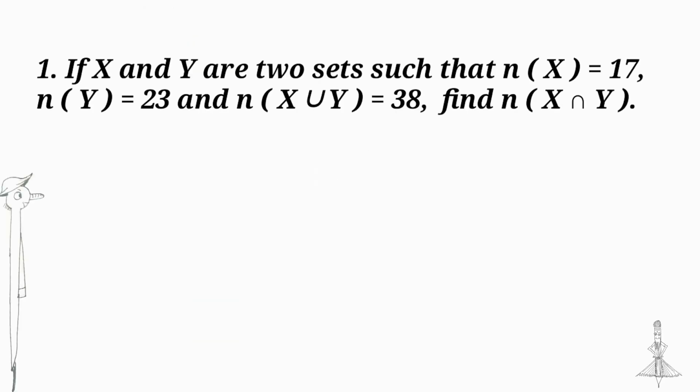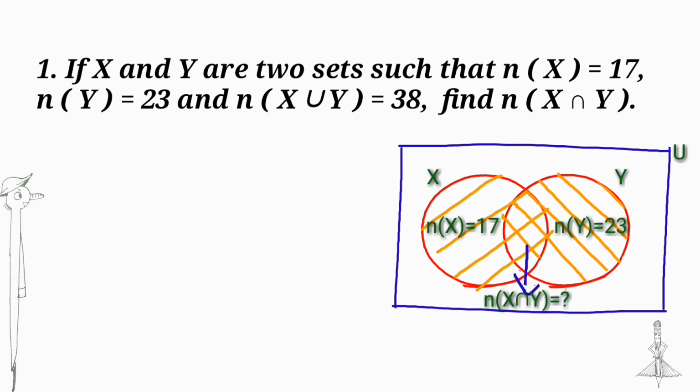First question, if X and Y are two sets such that n of X is equal to 17 and n of Y is equal to 23 and n of X union Y is equal to 38, find n of X intersection Y.